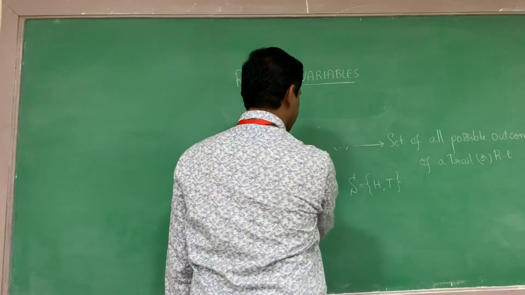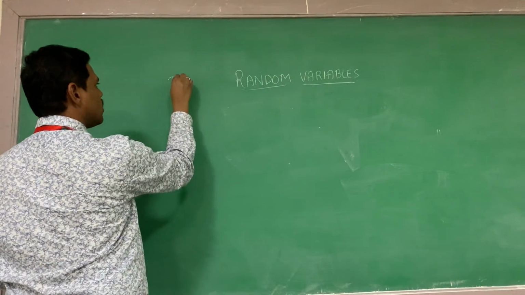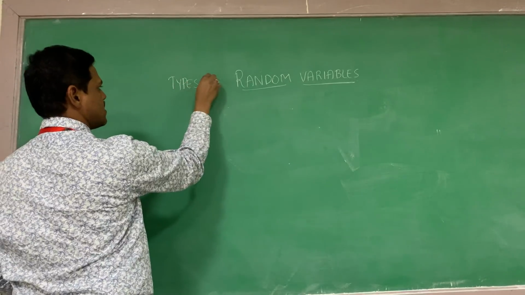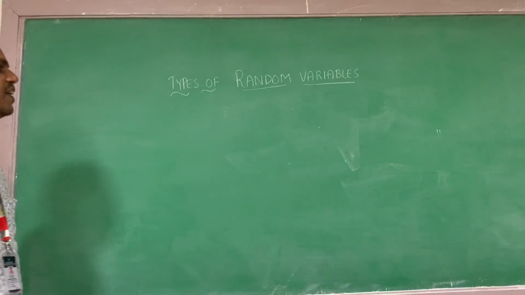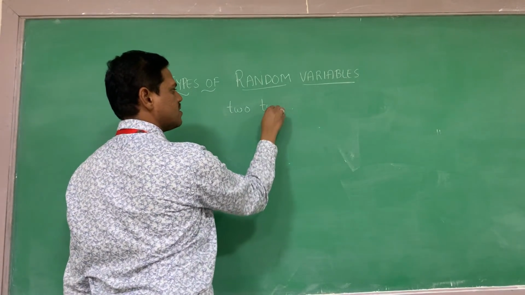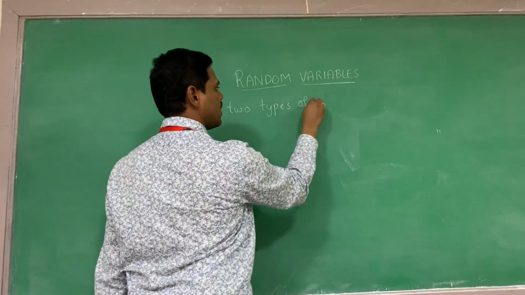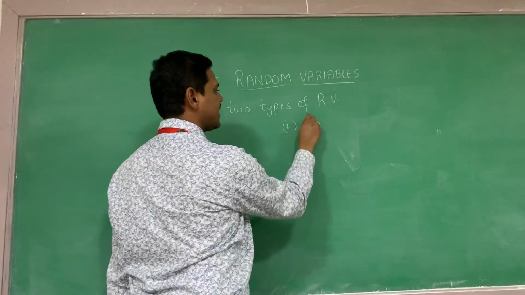The next concept is the types of random variables. There are two types of random variables. The first one is the discrete random variable.